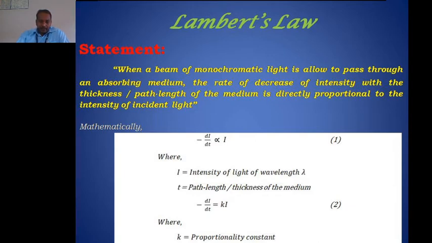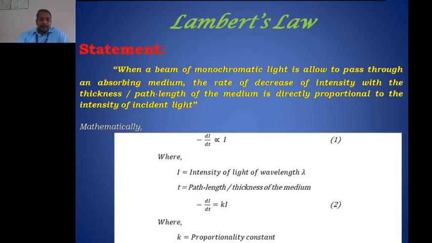See here, the minus sign represents a decrease in the intensity with increase in the thickness of the medium. See, dI is the infinitesimally small change in intensity of light with the infinitely small thickness of the medium. This is dI by dt.